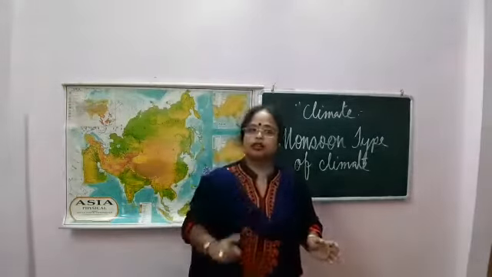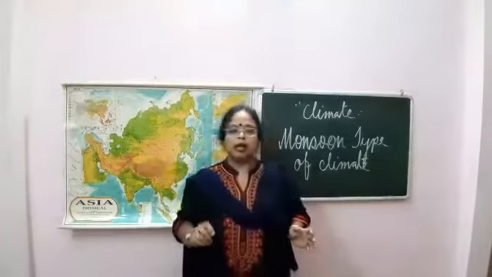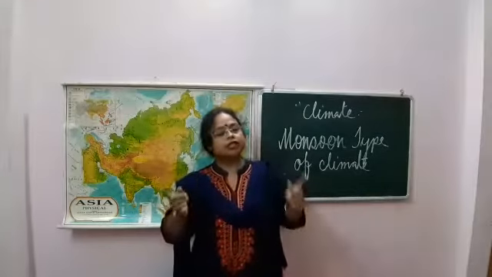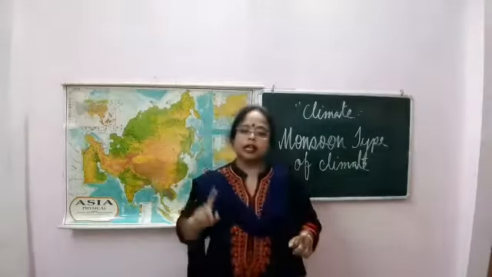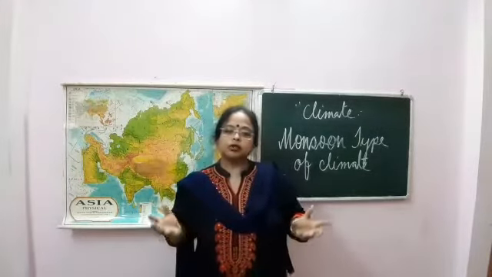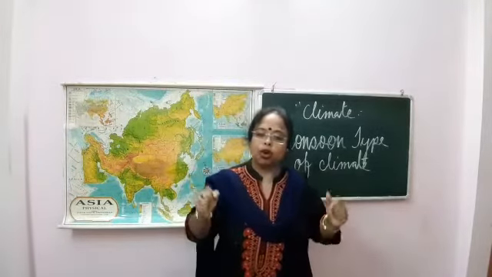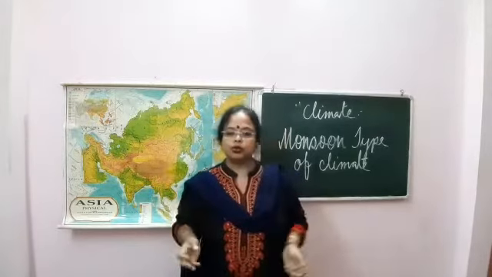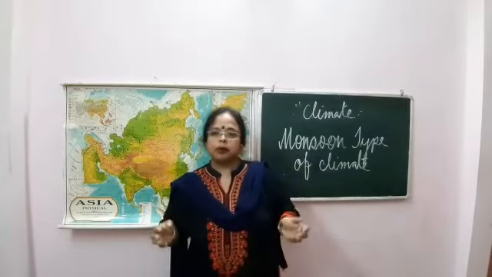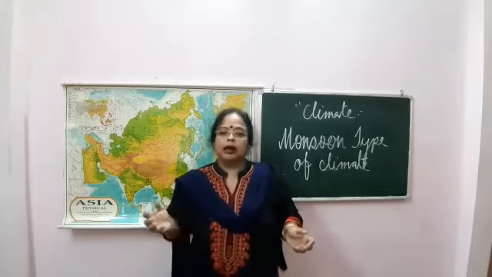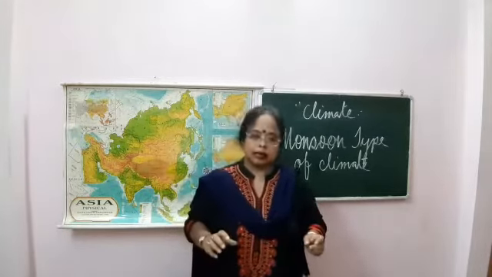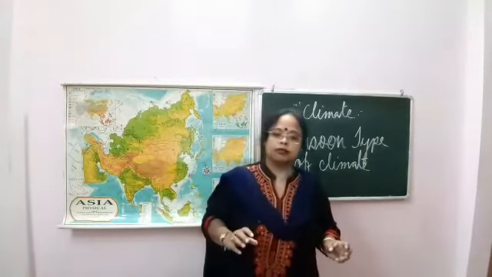Deciduous trees shed their leaves at a particular time, and coniferous trees do not shed their leaves at a particular time. The trees found here have broad leaves: teak, sal, rosewood, deodar, sandalwood, peepal, neem, mango, banana, then rubber. These are the main trees found here.